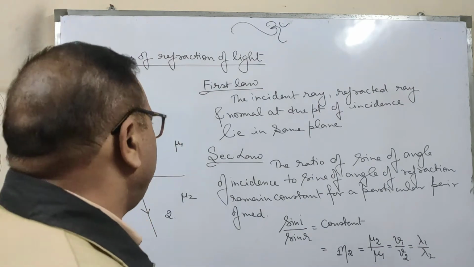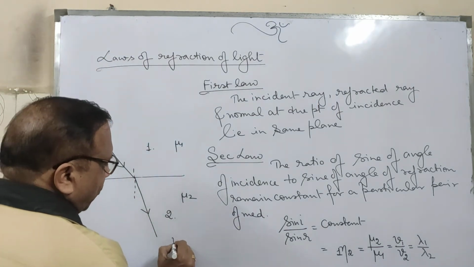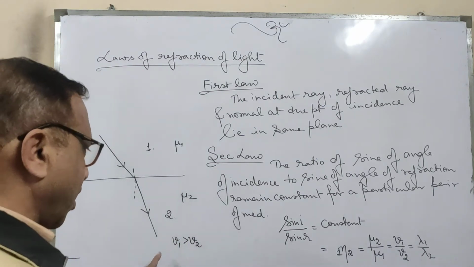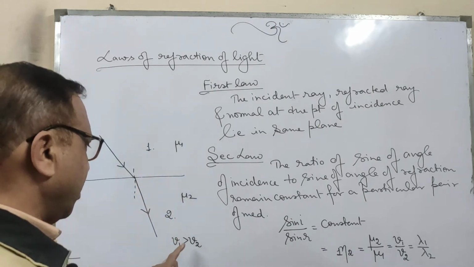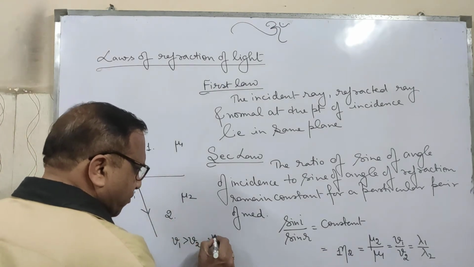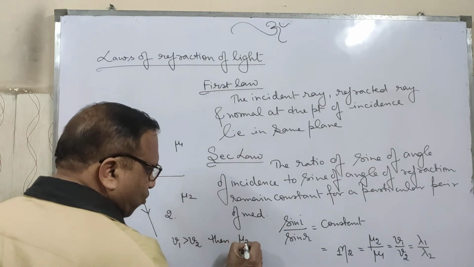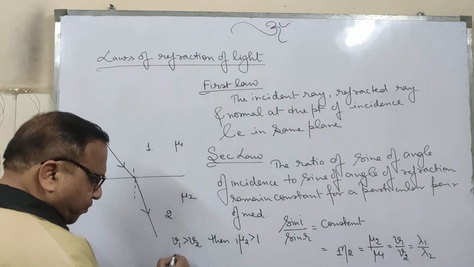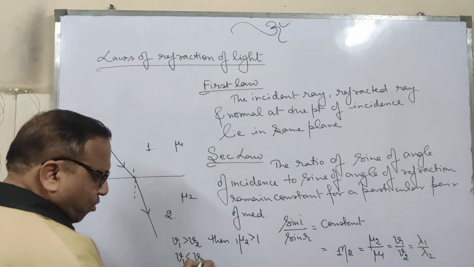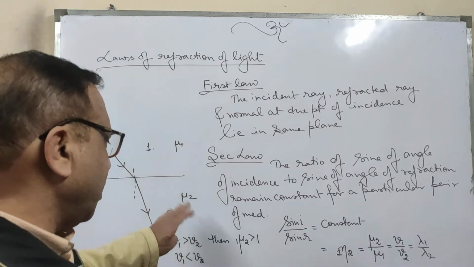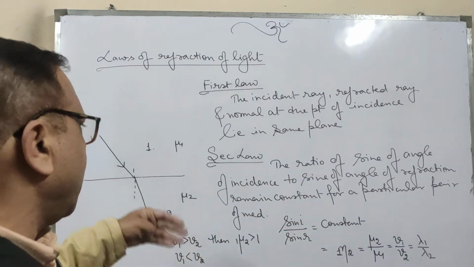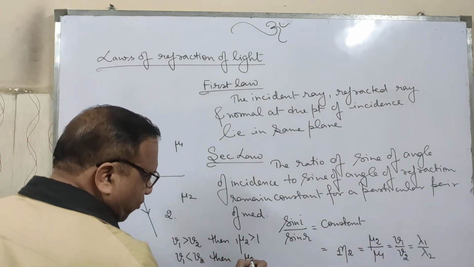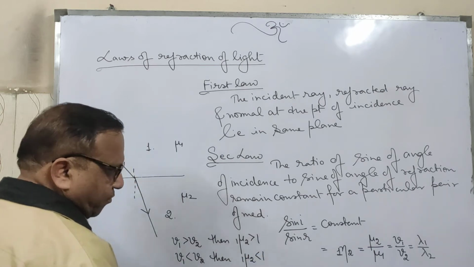If v1 is greater than v2, meaning the velocity of light in the first medium is greater, then the refractive index of 2 with respect to 1 is greater than 1. If v1 is less than v2, meaning the velocity of light is greater in the second medium, then the refractive index of 2 with respect to 1 is less than 1.